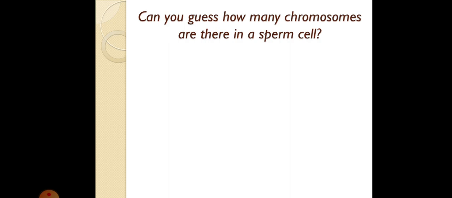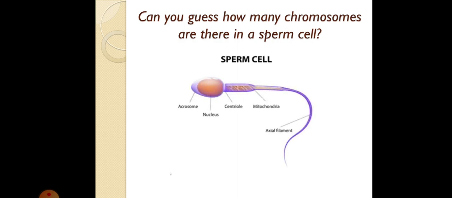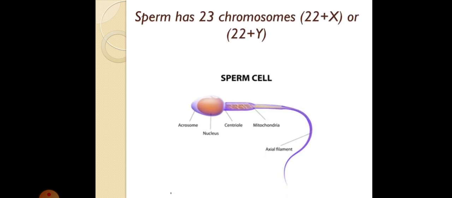Now, can you guess how many chromosomes are there in a sperm cell? That is your male cell. This is how exactly a male cell looks like. Can you tell me how many chromosomes are there? A sperm cell has 23 chromosomes. That is half the number of chromosomes. In normal human beings we have 46 chromosomes, but in sperm cells we have 23, and it could be either 22 autosomes plus an X chromosome or 22 autosomes plus a Y chromosome. Since it has half the number of chromosomes, sperm cells are haploid.